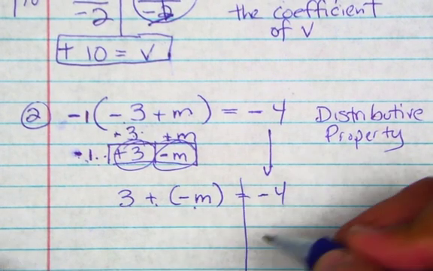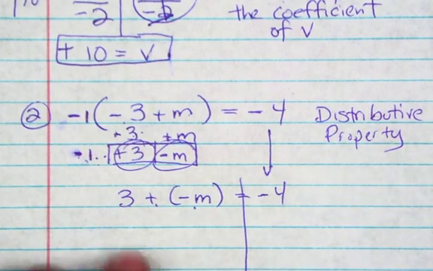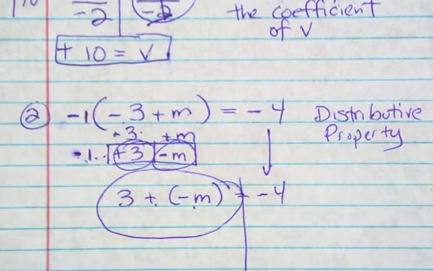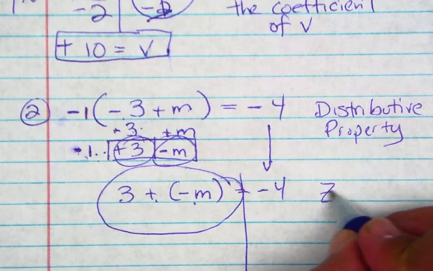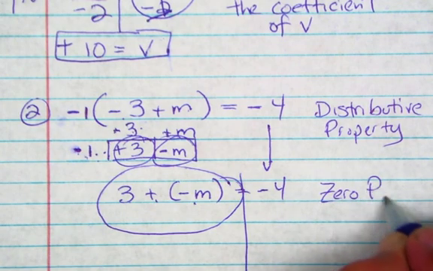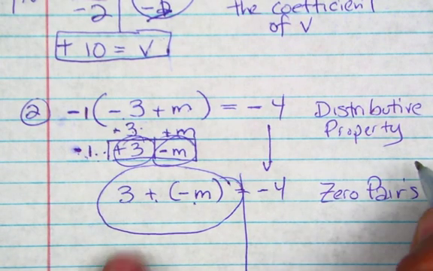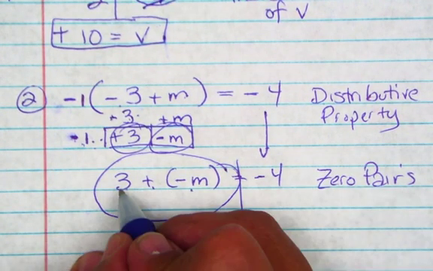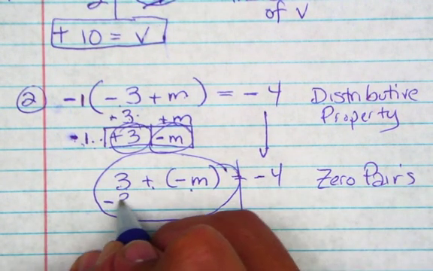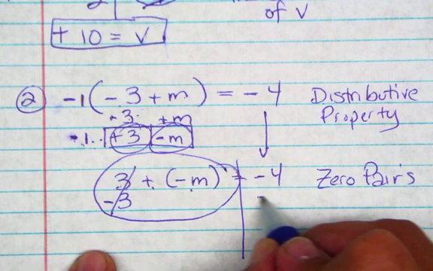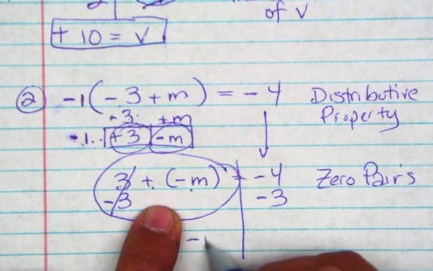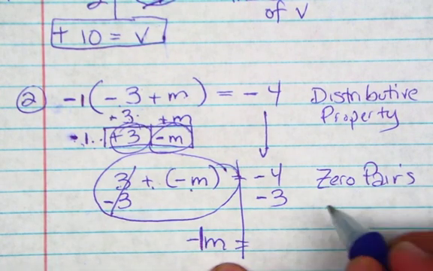All right, now what do we do? We locate our variable, which is on the left side, and we need to do what's called 0 pairs. Write it down. So I need to get rid of the units, because I have negative m. I got positive 3, so to make it a 0, I got to add a negative 3 to both sides. What does that give me? Negative m, or negative 1m, equals 0 pairs.